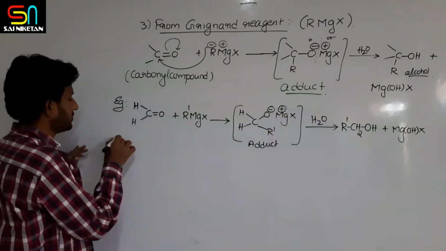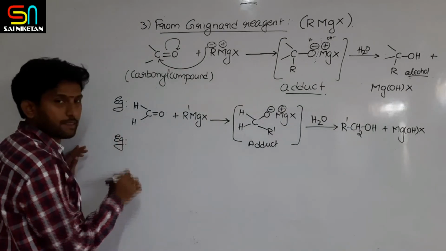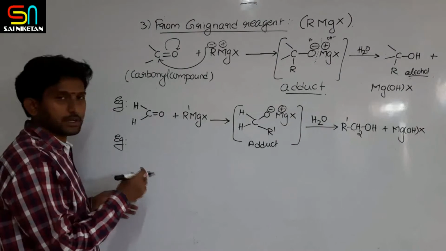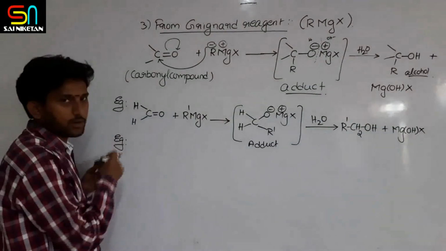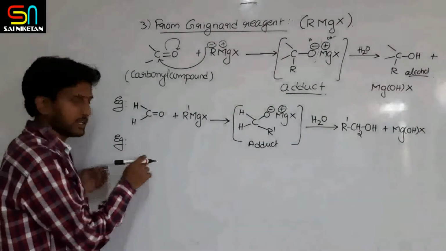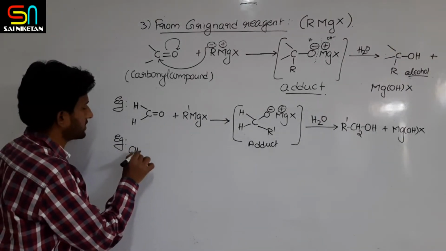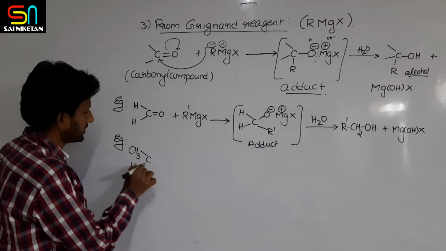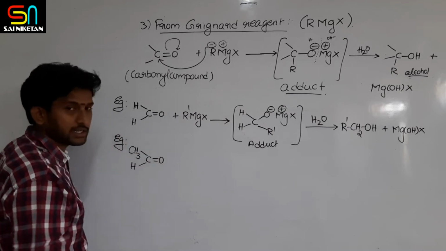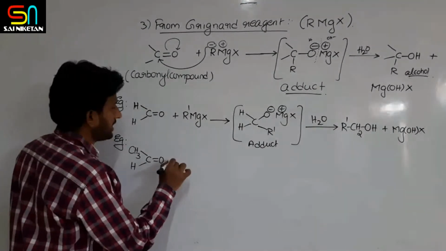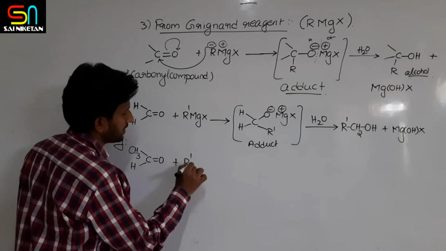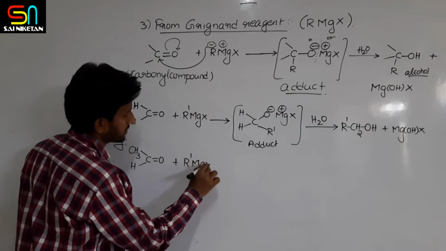Next, coming to the next example, let us take other aldehydes, other than formaldehyde. I am writing here CH3CHO, acetaldehyde, plus RMgX.